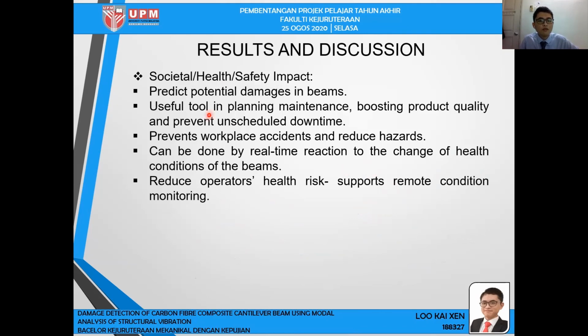For the societal health and safety impact, this project can predict potential damage in beam. It is useful in planning maintenance, boosting product quality, and preventing unscheduled downtime. It also prevents workplace accidents and reduces hazards. It can be done by real-time reaction to the change of health condition of the beam. It reduces operators' health risk and it supports remote condition monitoring.